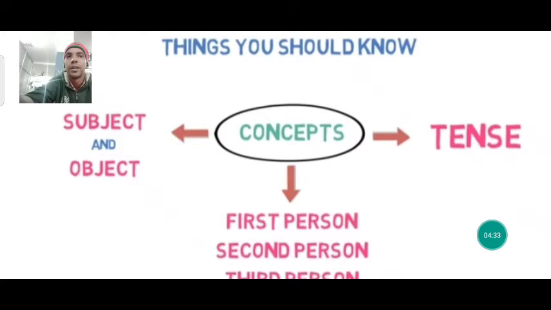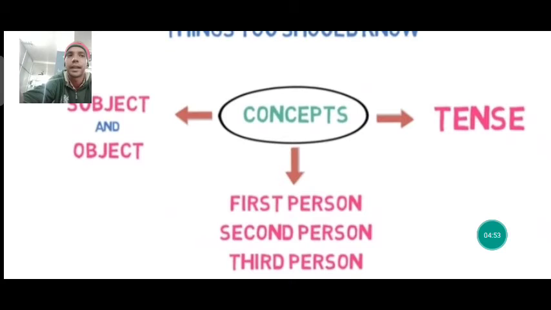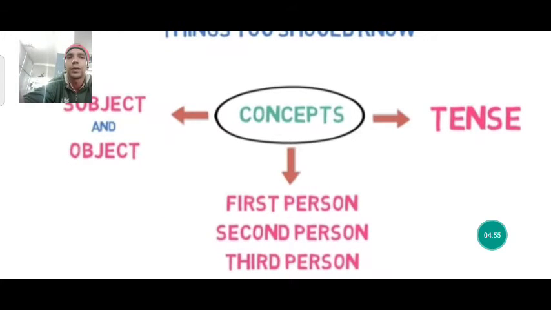Now children, we can focus on which things we should know, or care about, when we are changing any sentence from direct speech to indirect speech. Number one, in the sentence we should find out the subject and object first. Second, we have to know the concept of first person, second person and third person.